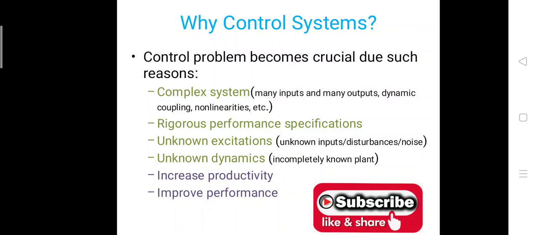Then unknown dynamics, like incompletely known plant. Okay, it means in some systems there are unknown inputs, but in some systems the plant is also unknown or the process is unknown. So for that reason you need a control system that can operate based on the user instructions. Then another parameter is to increase productivity of the system, then to improve performance of the system. So these are the common problems or common reasons for which we need a control system.